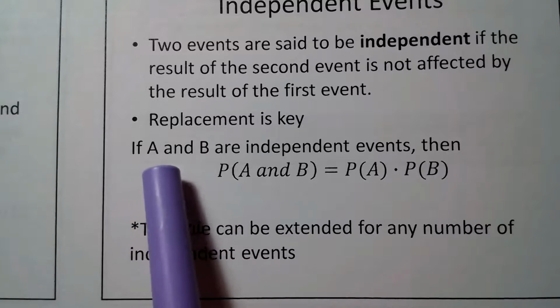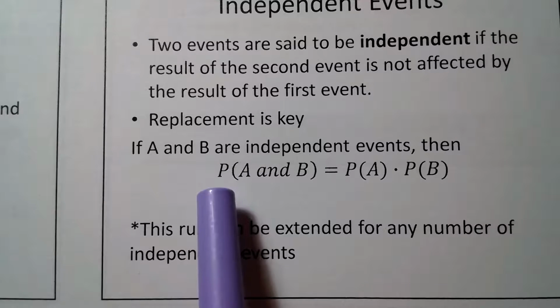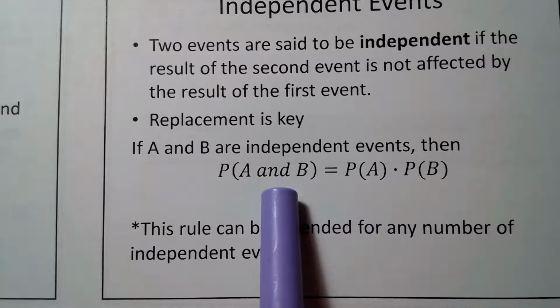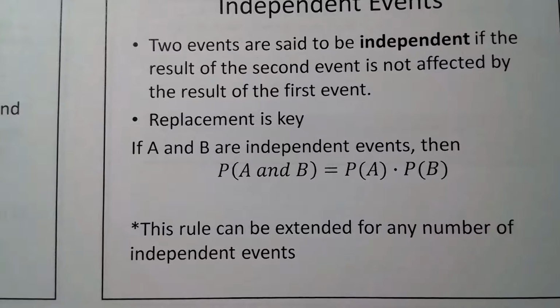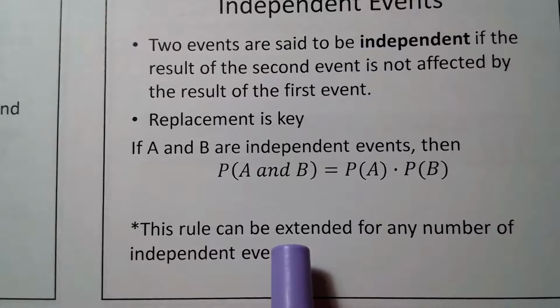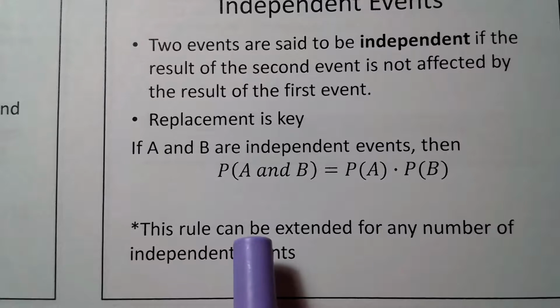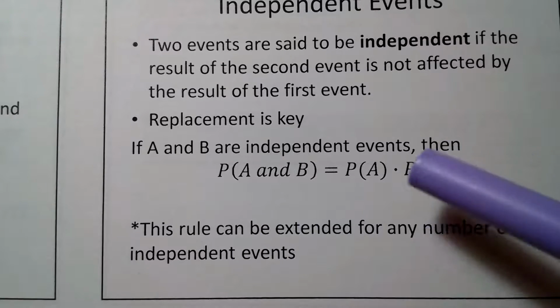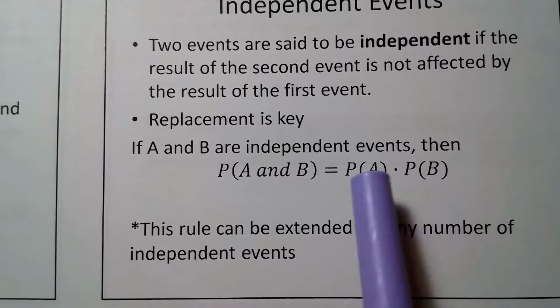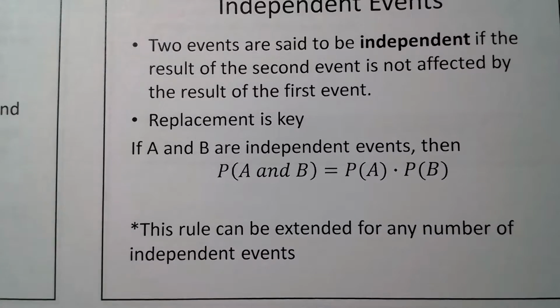Important definition. If A and B are independent events, then the probability of A and B, so "and" is another really big word in math, right? A and B equals the probability of A times the probability of B. And this rule can be extended out. I could have the probability of event A, B, C, D, E, F, G if I wanted to. It will just be P of A times P of B times P of C and so on. Okay, so as long as the events are independent, I can just multiply the probabilities of each event and get the answer.